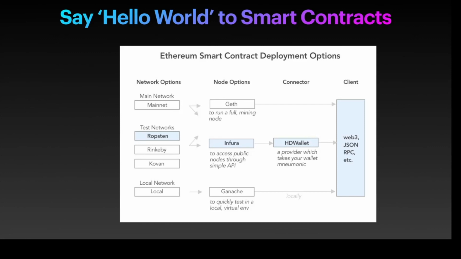I'm going to create an HD wallet that takes my seed phrase and uses my Ethereum gas through my Ropsten test network. And I'm going to show you how we put this together using Web3, JSON RPC and so on in my test client using the command line.